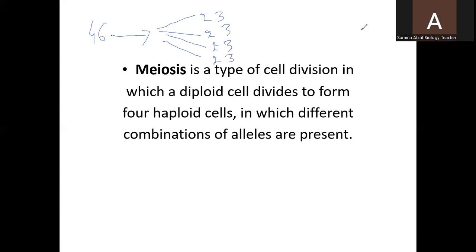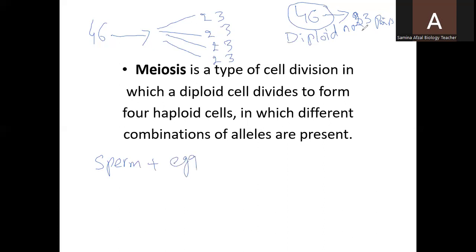So it is very compulsory because human beings have 46 chromosomes, which is called the diploid number, or 23 pairs. During sexual reproduction, gamete cells fuse together. Gamete cells means sperm and egg, so they are the sex cells. When they fuse together, fertilization takes place, and as a result of fertilization, a zygote is formed.